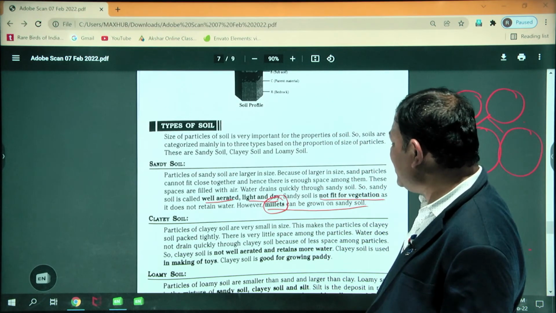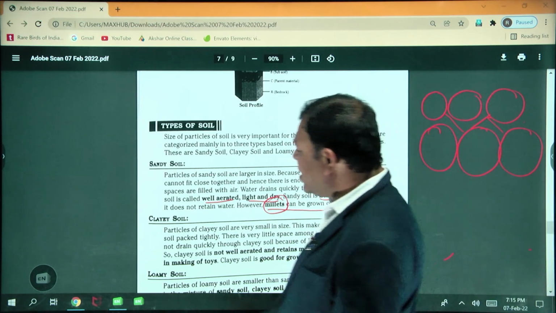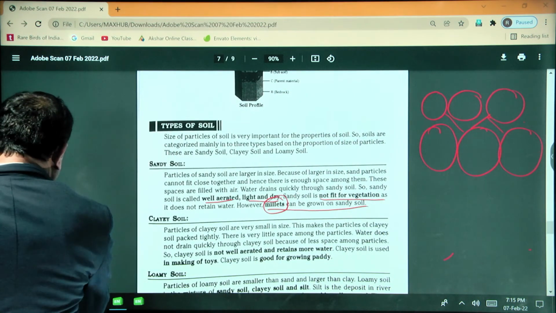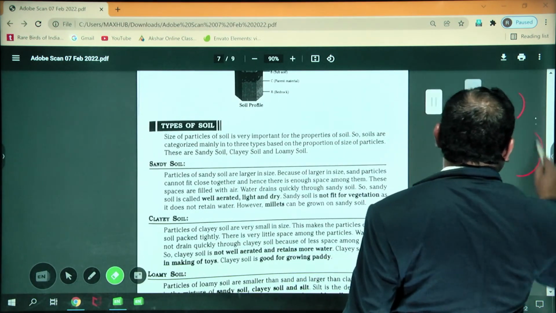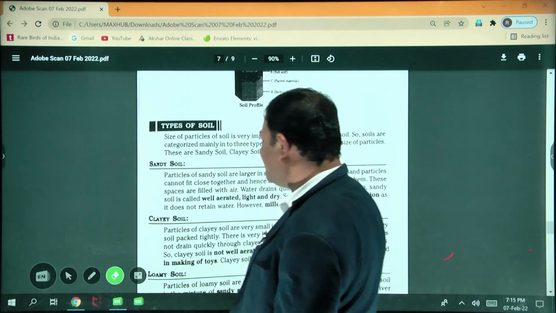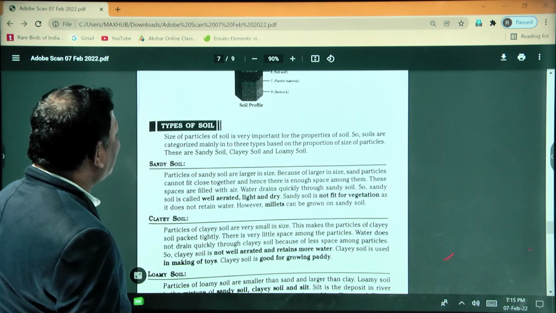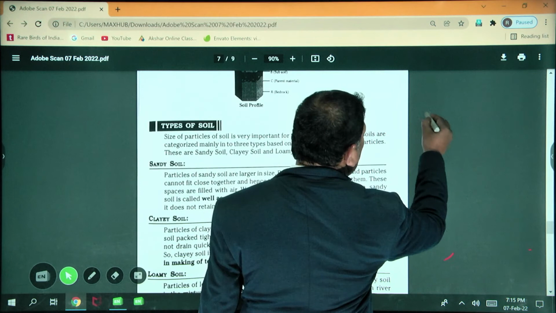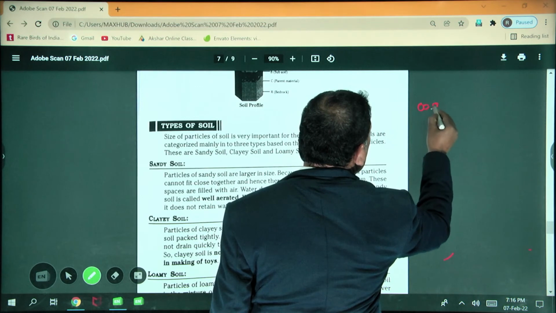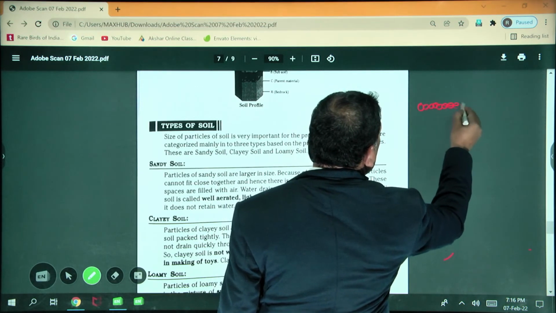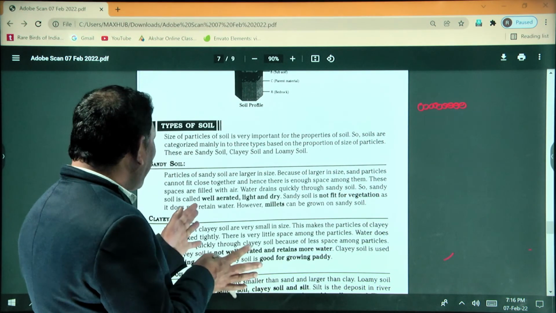Now coming to the second one, clay soil. In the clay soil, particles are very small in size. This makes the particles of the clay soil packed tightly.